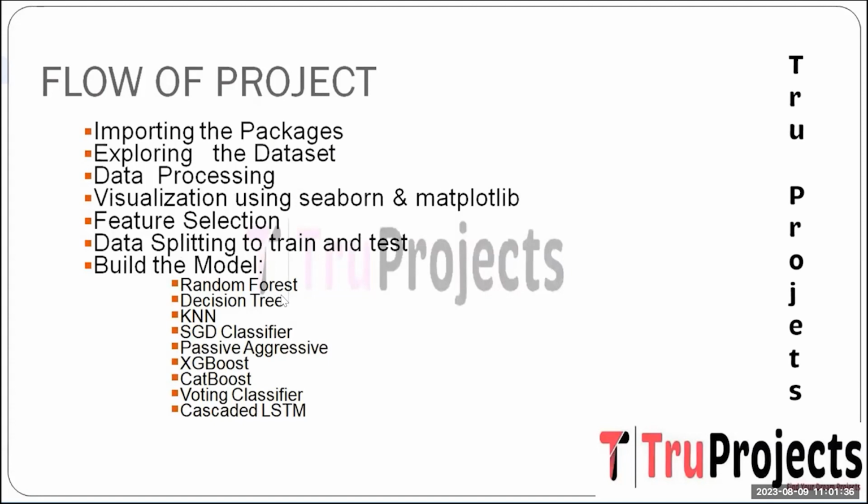It is an ensemble method that constructs multiple decision trees and aggregates their predictions. In this project, it efficiently captures the complex relationships between the various attributes affecting heart disease prediction, potentially leading to accurate results. The next one is decision tree. It is a standard model that splits the data based on attribute values, and in this context it offers transparency in decision making, revealing the logic behind the heart disease prediction and capturing the intricate relationships as effectively as an ensemble method. The next one is KNN.